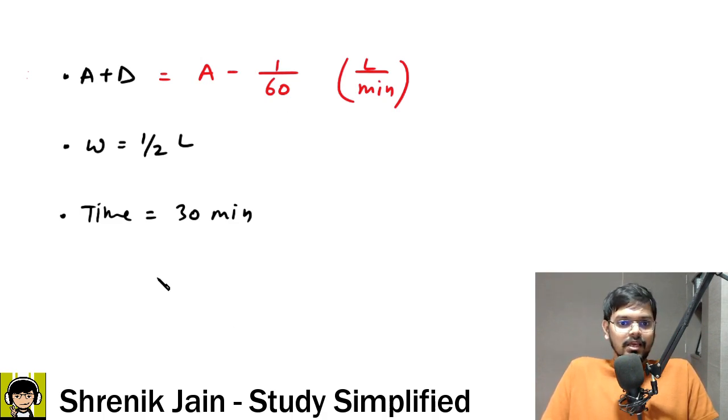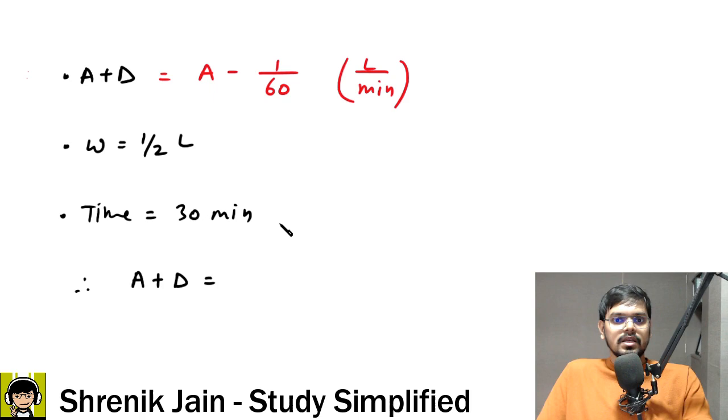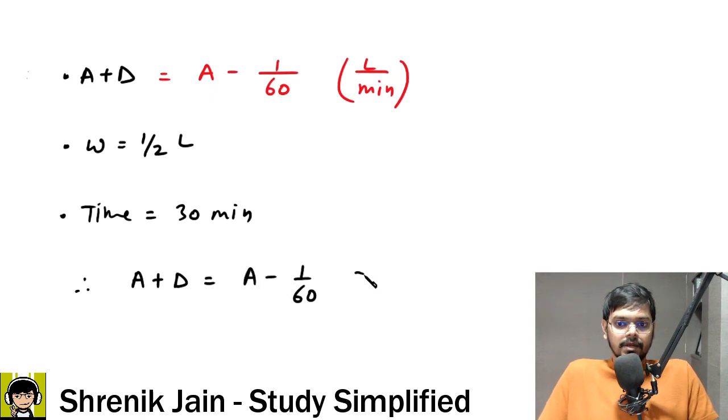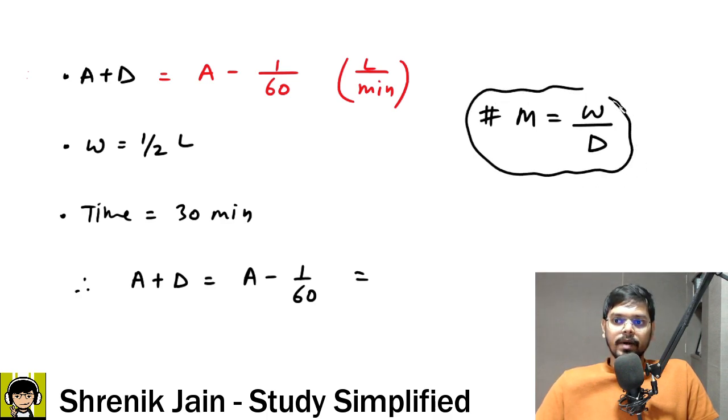So now making the equation, A plus D is doing how much work? Sir, A plus D is doing A minus 1 by 60 liter per minute. But do you know the concept of efficiency? One man does work in how many days? M is equal to W by D. So using this concept, can I say they have to do the half liter work together?